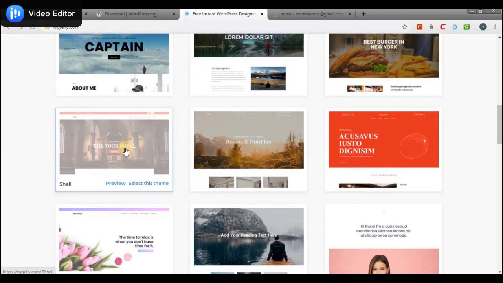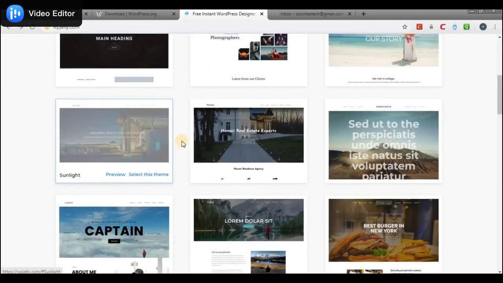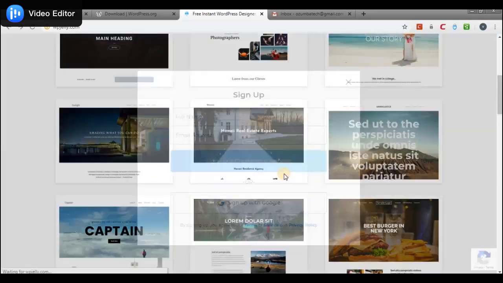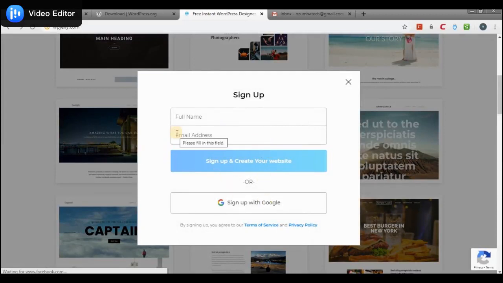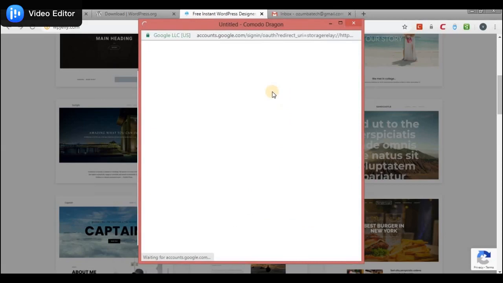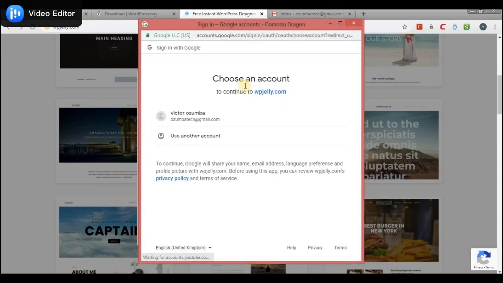So now let's use this one. I think I like this. So it will then ask you to register for the site. So you could enter your full name and email address and click on sign up, or you could click sign up with Google. Now, because I am already logged into this website, into my Gmail, I would just easily enter the email I've started with. So I'll click on this,